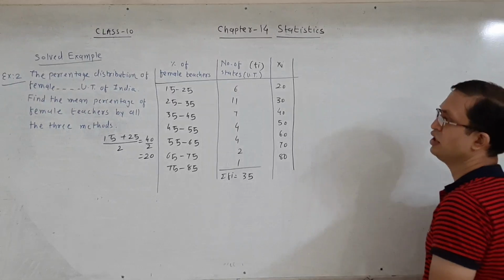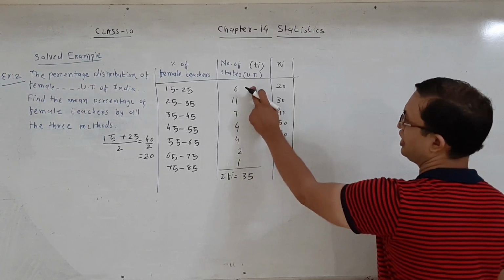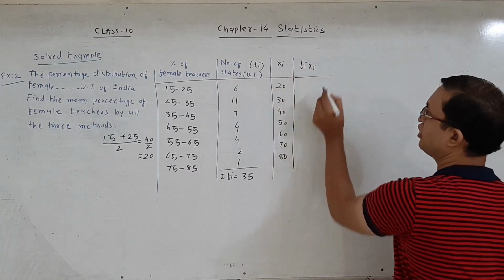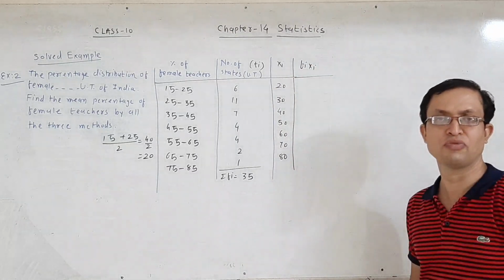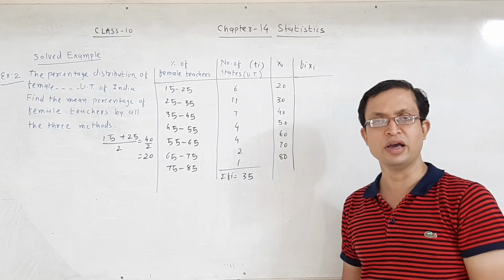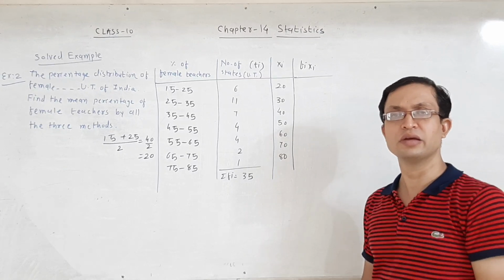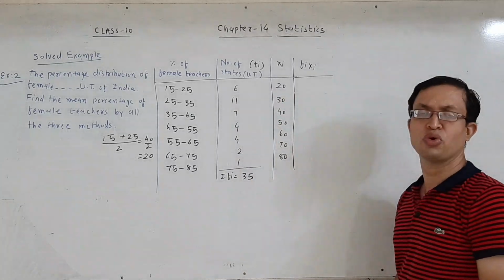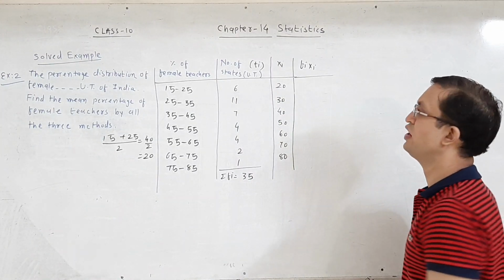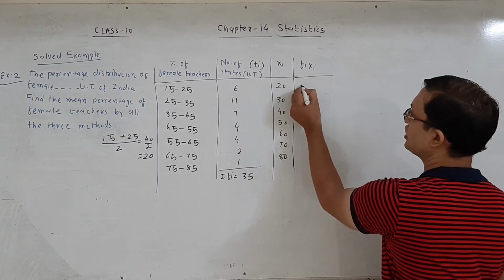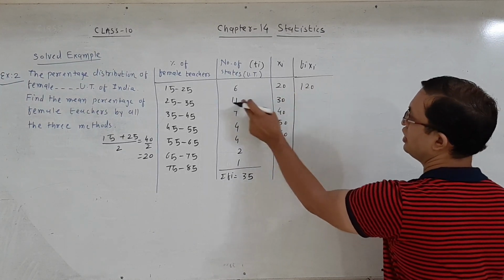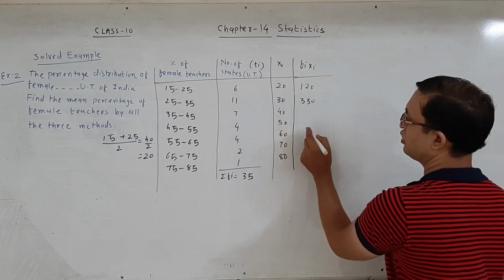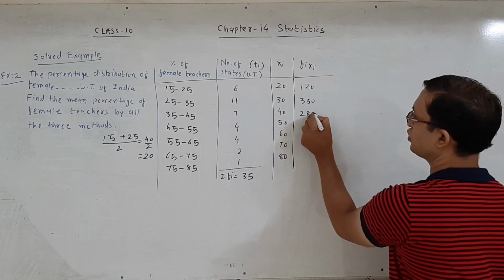First we find the mean by the direct method. Here fi is given, xi is also given. First remember the theory part. The direct method formula is sigma fi xi divided by sigma fi. We take the product of these two terms, fi and xi. 20 into 6 is 120. 11 into 30 is 330. Now 7 into 40 is 280.